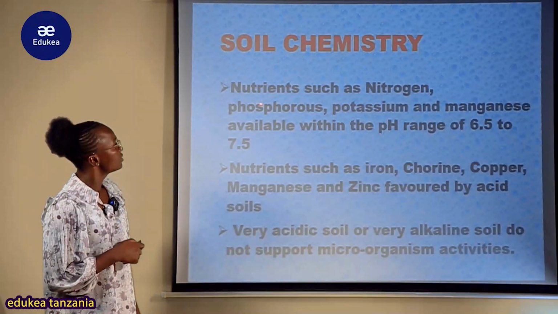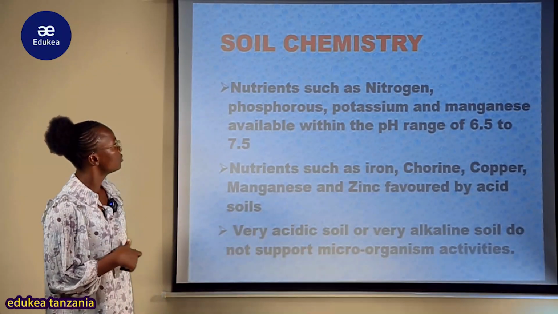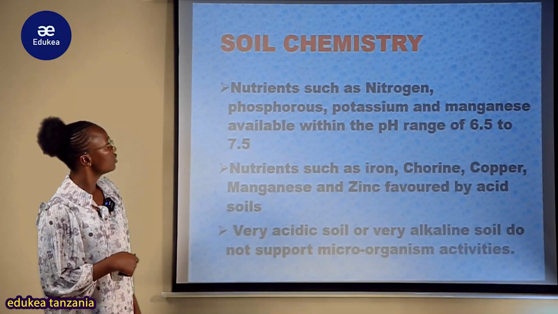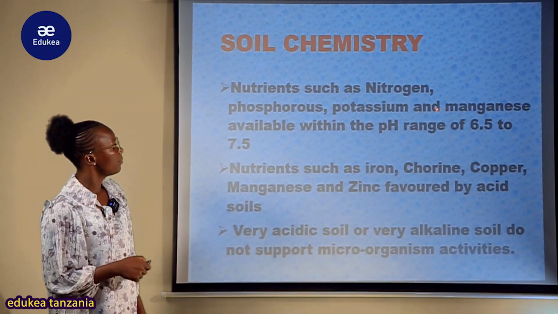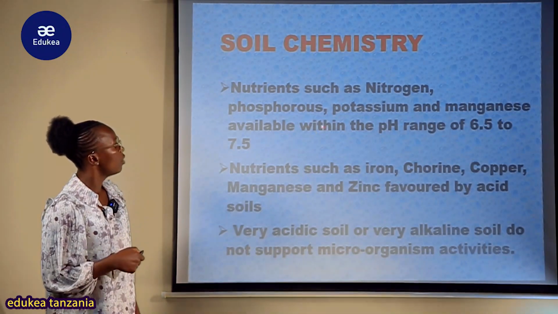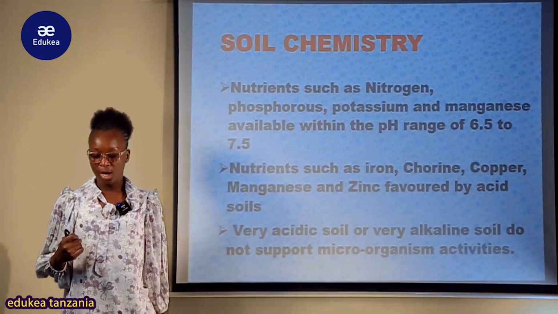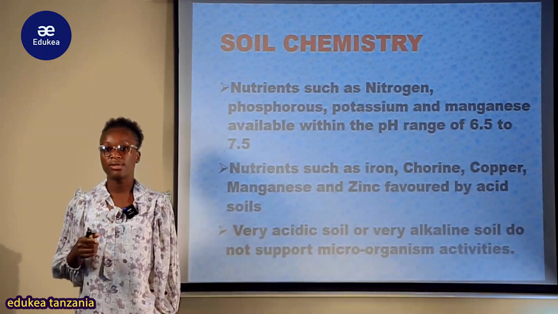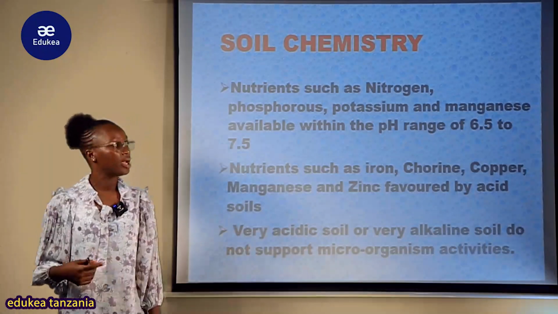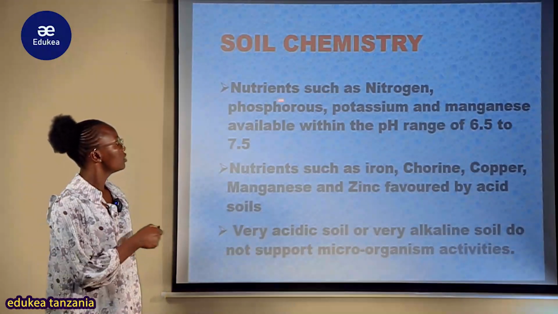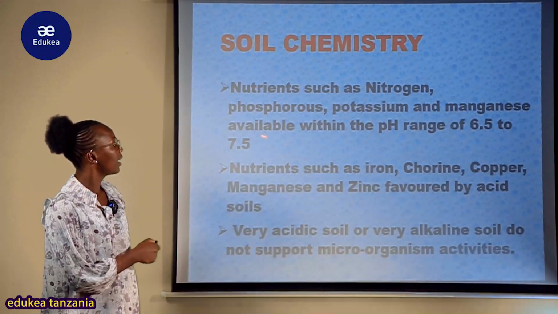Now let us see the nutrients such as nitrogen. Nutrients such as nitrogen, phosphorus, potassium and magnesium available within the pH range of tuliona zile kind of essential micronutrients ambazo zinakuwa available katika soil. So tuliona hizi hapa nitrogen, phosphorus, potassium, manganese.